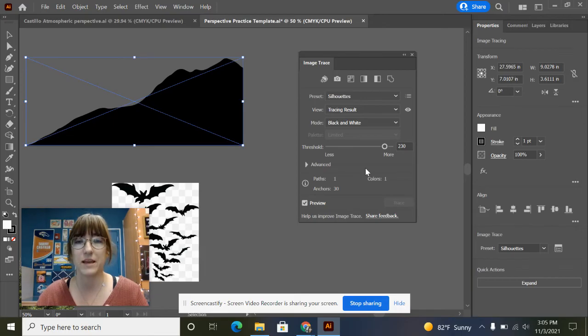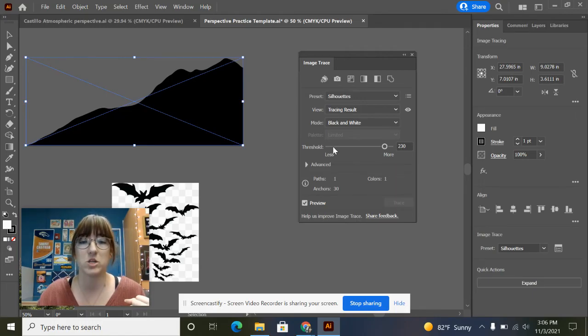The first thing that we can edit here would be the threshold. For this particular preset, that means the threshold of how much Illustrator needs to recognize as the final image. Our image was a colored image that was a JPEG, and when you do silhouette, it makes it black and transparent. However high or low you change the threshold is how much of the image will be black versus how much of the image is transparent.